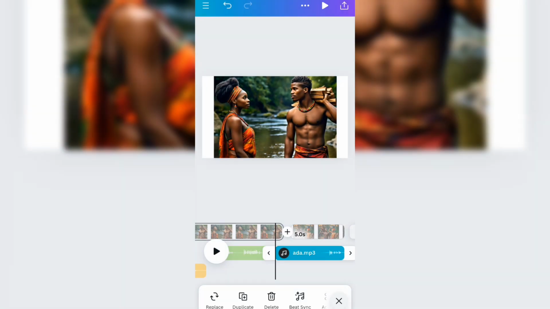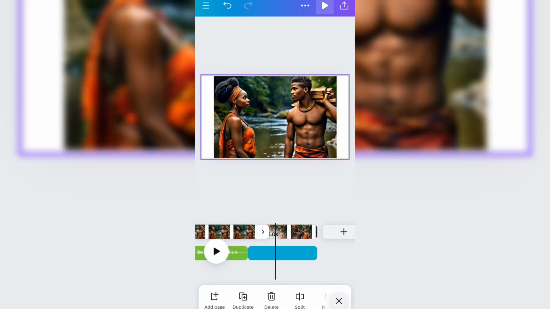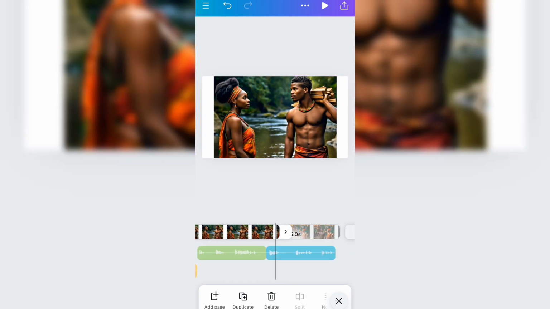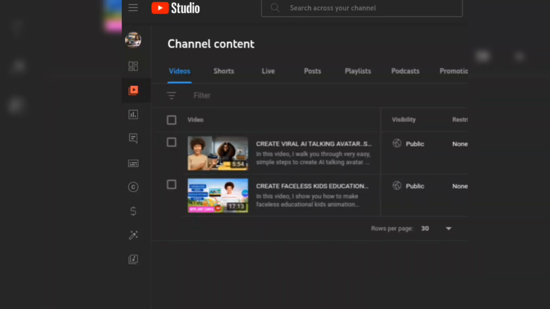If you want to put the video on YouTube, you have to make sure the music you use is copyright-free music, and the best place to find it is in the YouTube Audio Library. Go to YouTube Studio and come over to where it says Audio Library. You will access numerous songs that we can use in the video.